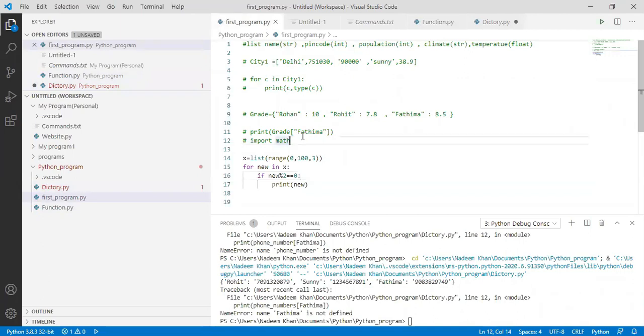So see here, I have done it. I don't know what is happening there. I think you need to add the double quotation marks. Okay, let me check it again.